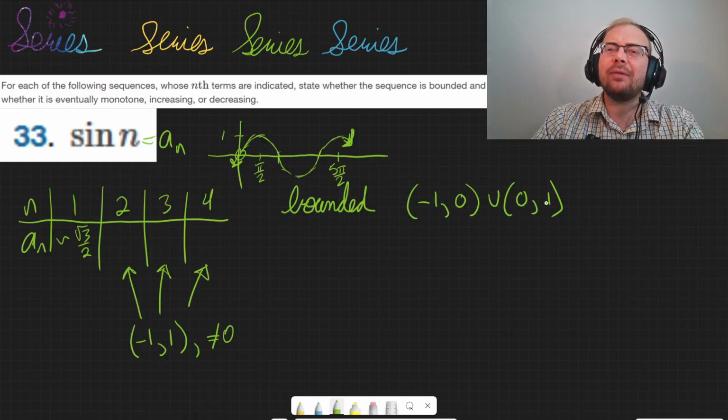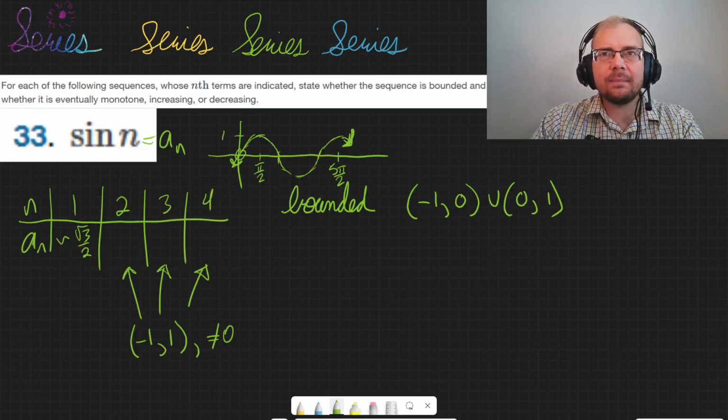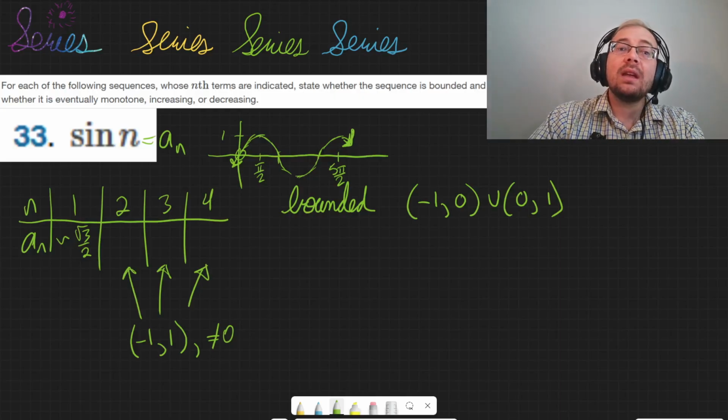So this is probably fine. This is how it's bounded. We're never going to have a sub n value that is a number other than what is in these intervals. But it's not monotone. It's bounded, but it's not monotone.